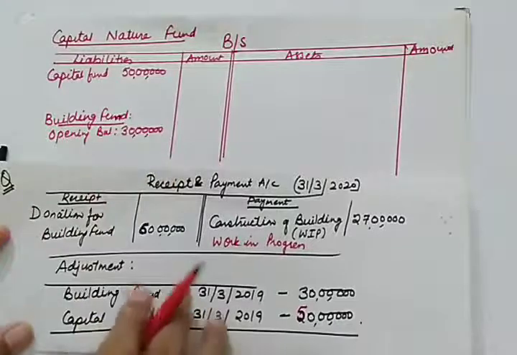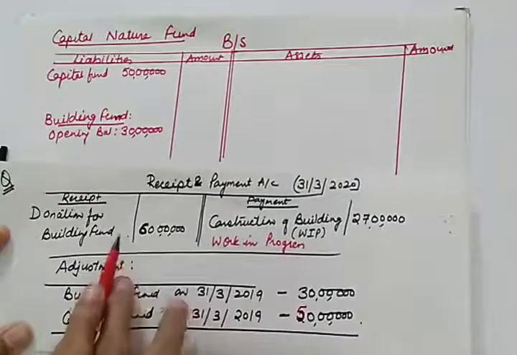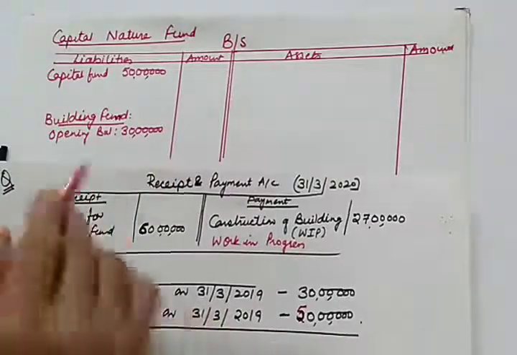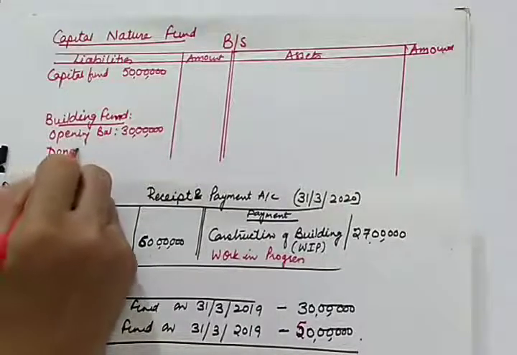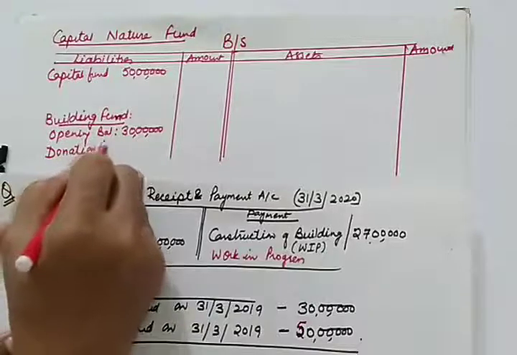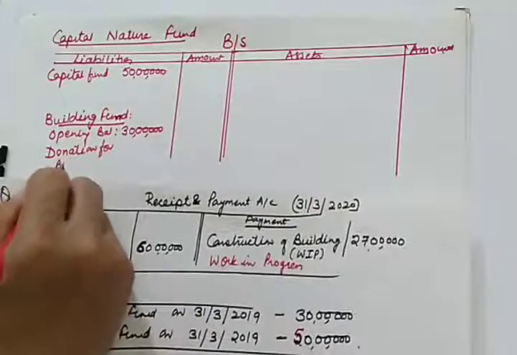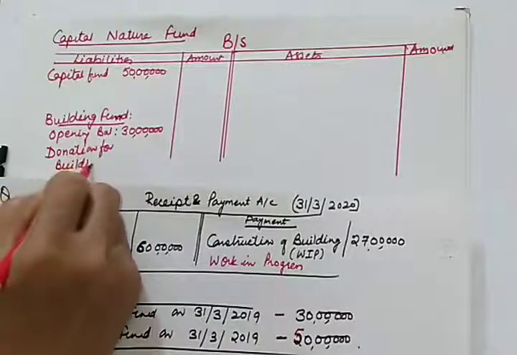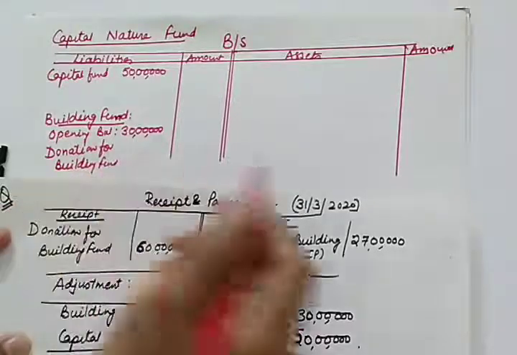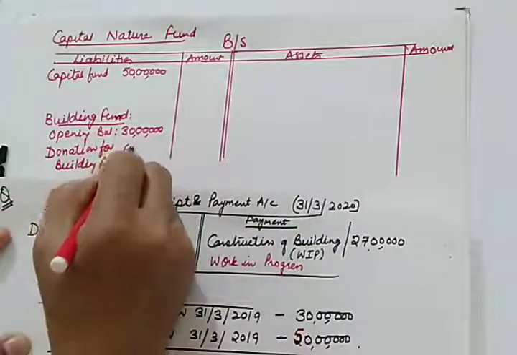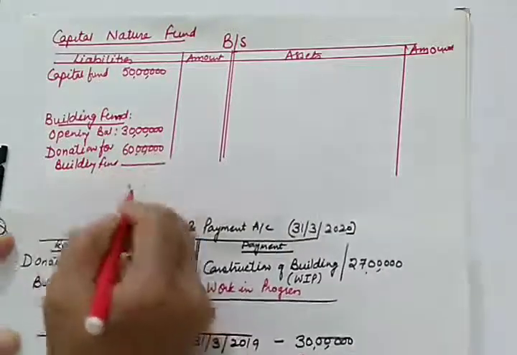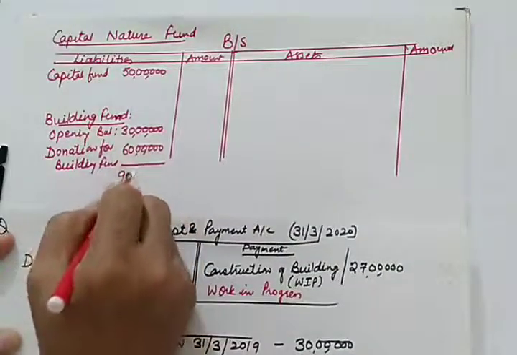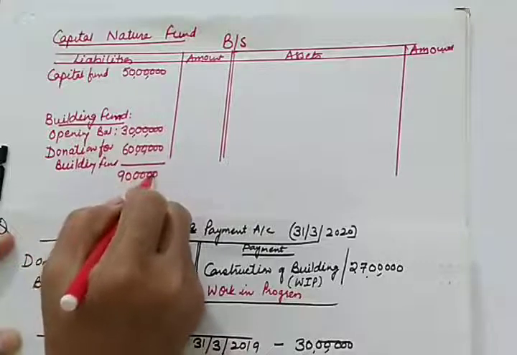And what else is given during the current year? You further receive donation for building. So this donation for building fund will be added here, and these donations are 60 lakhs. So the total amount available for construction of building is 90 lakhs.